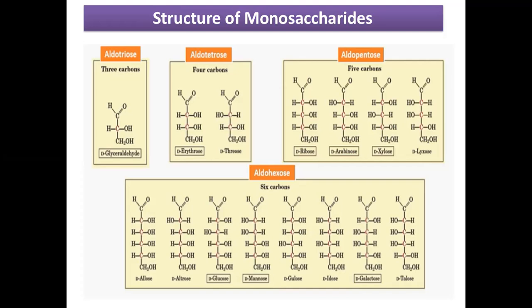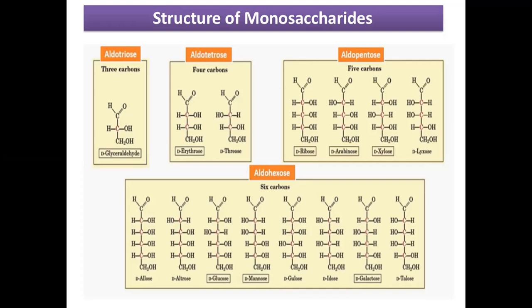So you can see the structure of D-glyceraldehyde. It has 3 carbon atoms plus a CHO group, carbon double bond O, and H group at carbon number 1 position. So when we have C double bond OH, this is the identification of the aldehydic functional group, and 3 carbon atoms. Carbon atom number 1 always has the functional group in its structure. The second carbon atom has an OH group on one side and a hydrogen atom on the other side. And on the last carbon atom, we have a CH2OH group. So it is the structure of D-glyceraldehyde. In D-glyceraldehyde you have 3 carbon atoms plus an aldehydic functional group.